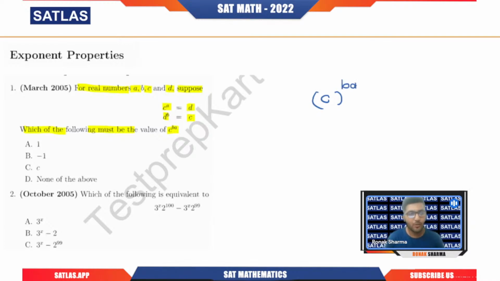In these types of questions, the only thing you need to think about is what they're asking and how we can utilize the given information to get to the thing that they're asking. So clearly you can see that here I'm having the power b times a on this c.